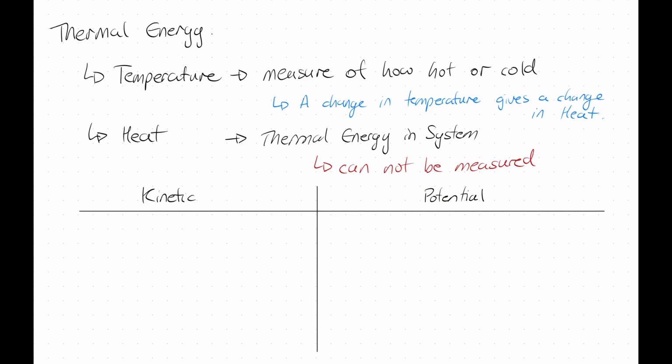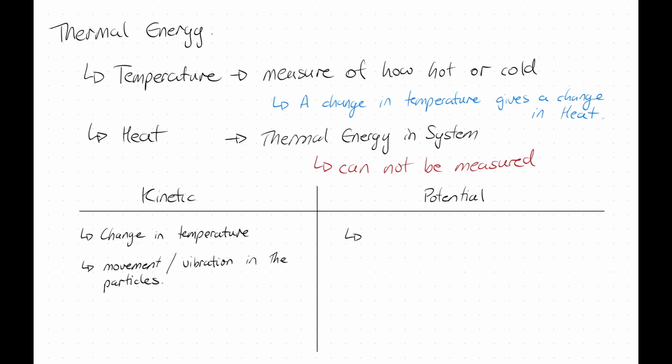We have a change in our kinetic energy when we have a change in temperature. So in kinetic energy, when we have a change in temperature, we have a movement, sometimes just a vibration, in the particles. When would you have a potential energy change for an object that absorbs heat?